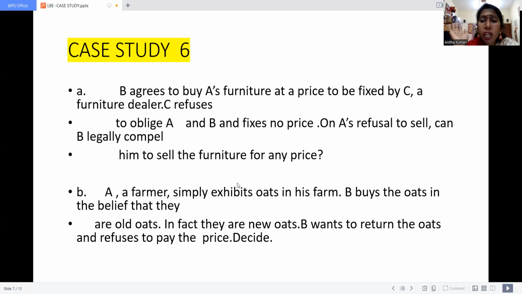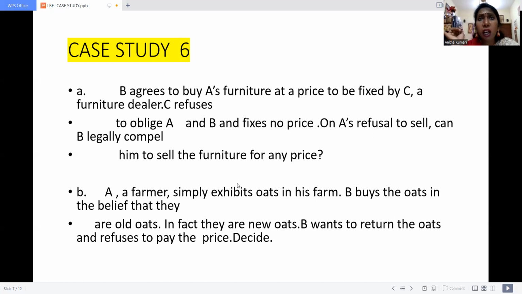B could not return the goods. Why? Because there is no condition raised by the buyer at the time of the sale under the Sale of Goods Act, because he has his own belief. How will the seller know that he has this kind of belief? Yes, the seller will not be responsible because the buyer has not raised any kind of condition.